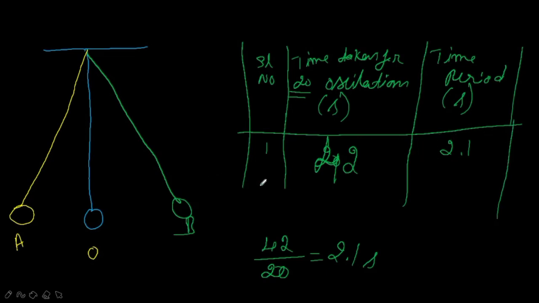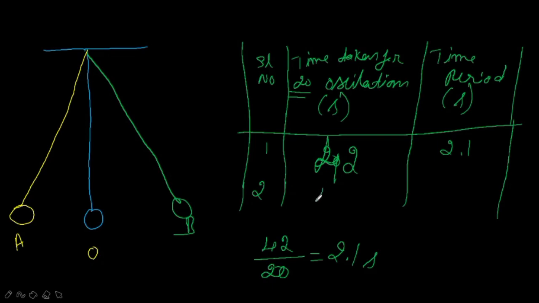You can do one more trial and repeat the same activity. That means take the bob to the extreme position, allow it to oscillate, and measure the time it takes to complete 20 oscillations. Sometimes it may take 42 seconds again, or 41 seconds, or 43 seconds. So there may be slight changes. Sometimes you may get the same value.